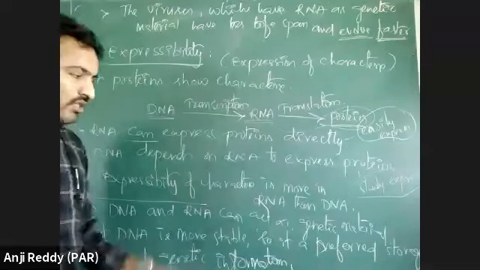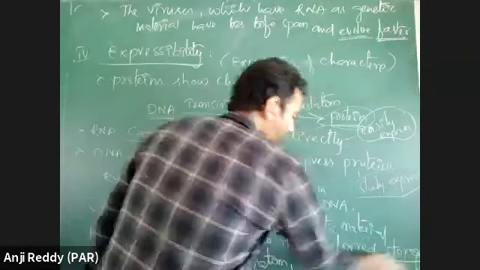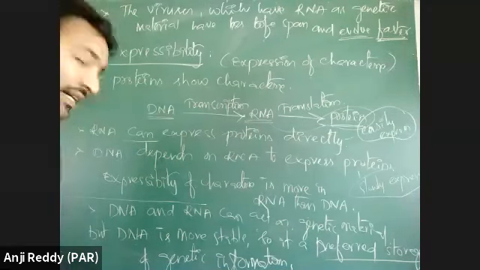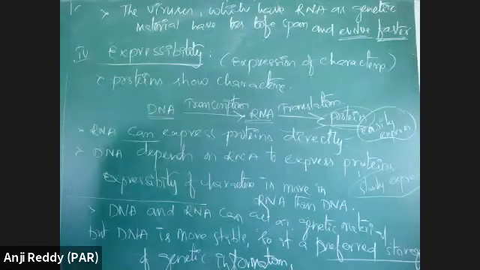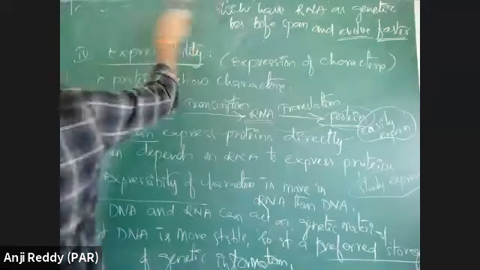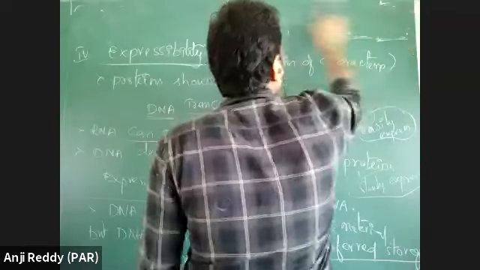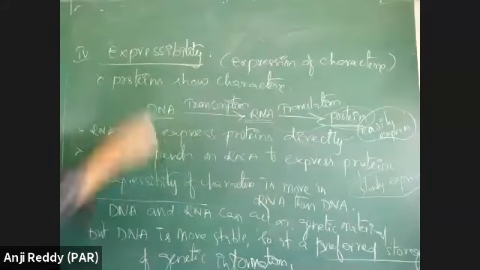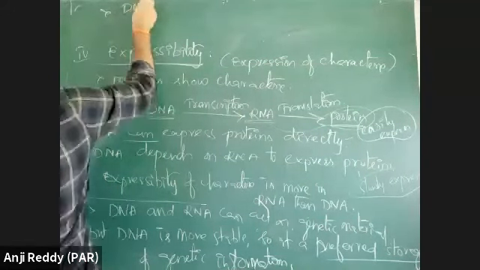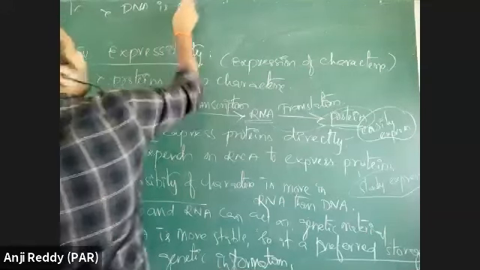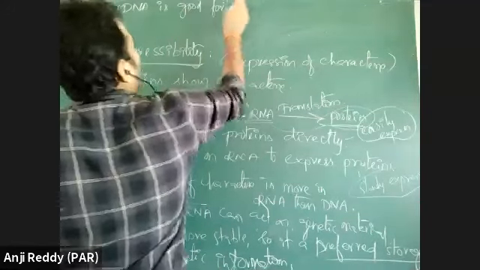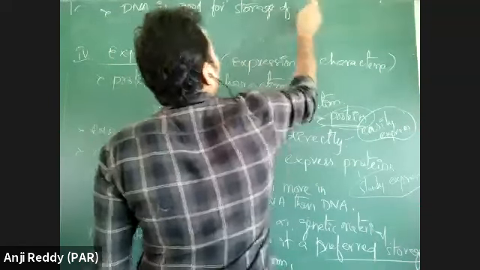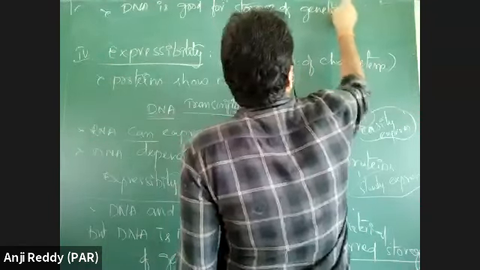For the storage of genetic material, DNA is the best, but for transmission, RNA is best. Write that point here. RNA is better for what? DNA is better for what? DNA is good for storage of genetic information.